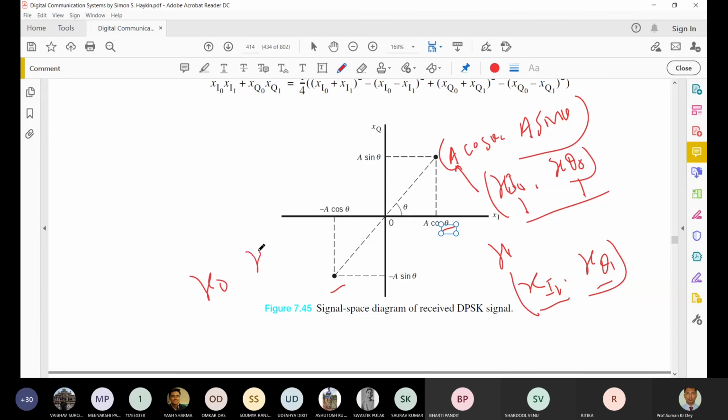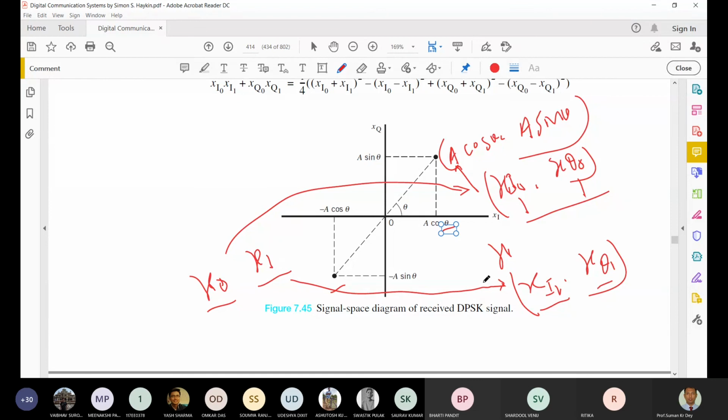So if you recall, the received signal can be represented by a vector, and the two vectors we consider are s0 and s1. Okay, and what are the n points of that? The n points are equal to this and this. This is for x0 and this is for x1, two vectors.